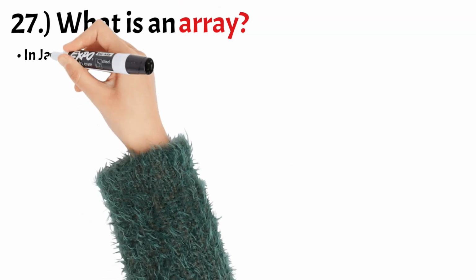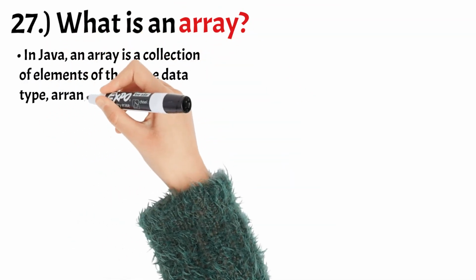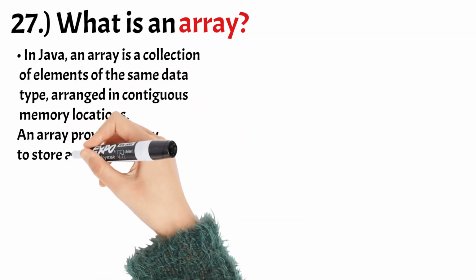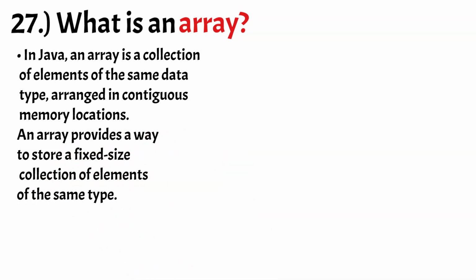Number 27. What is an array? In Java, an array is a collection of elements of the same data type, arranged in contiguous memory locations. An array provides a way to store a fixed-size collection of elements of the same type. Arrays in Java are declared using square brackets.